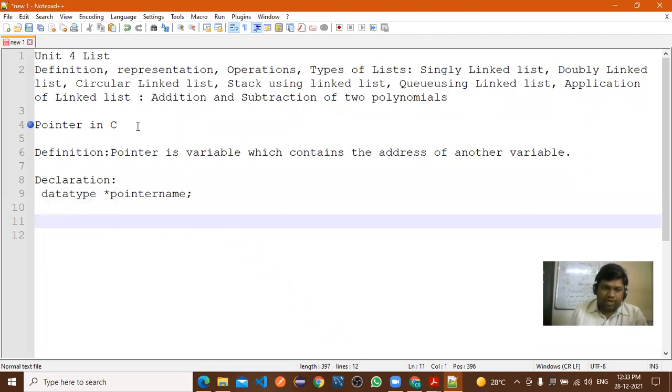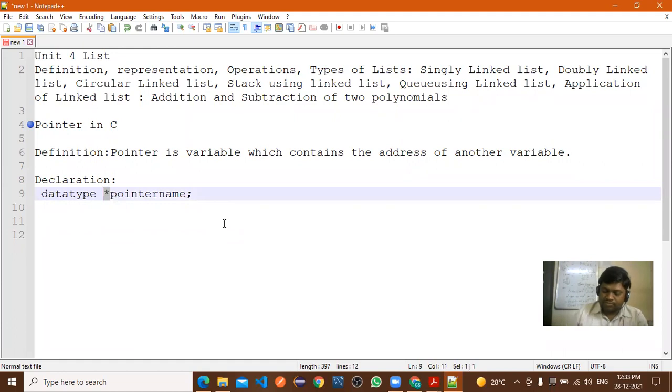Now, what is meant by this star? We are calling this the value at address operator.